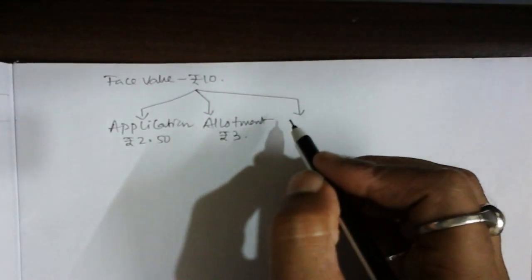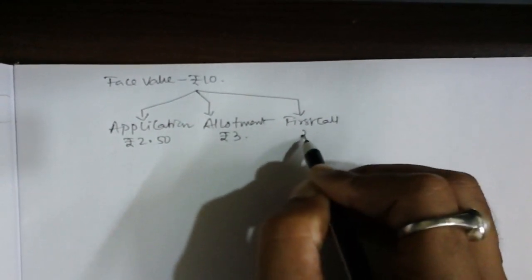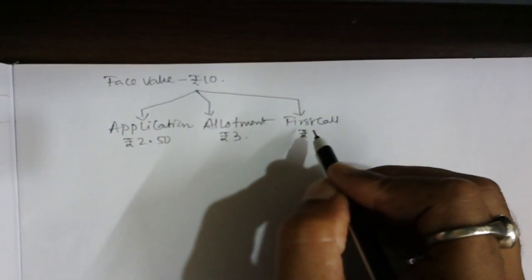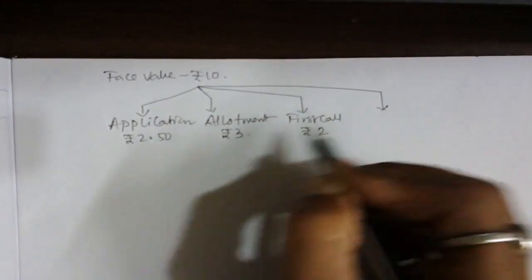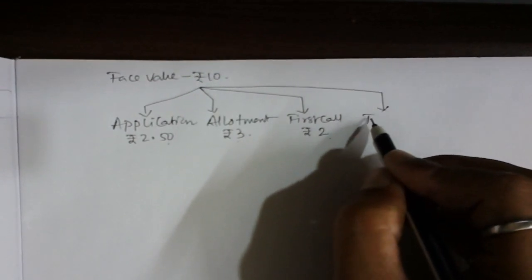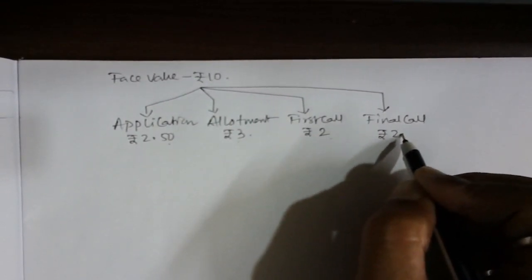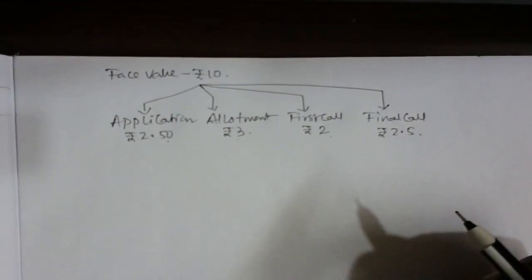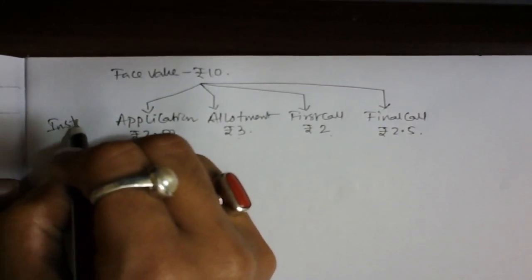After this, can I write here first call? Sir, rupees 2. So how much is the balance left? 2.5 plus 3 is 5.5, plus 2 is 7.5. So the final call is rupees 2.50. Done, sir, it's completed. So this is the installment breakup I have made for calculation so that you can understand.